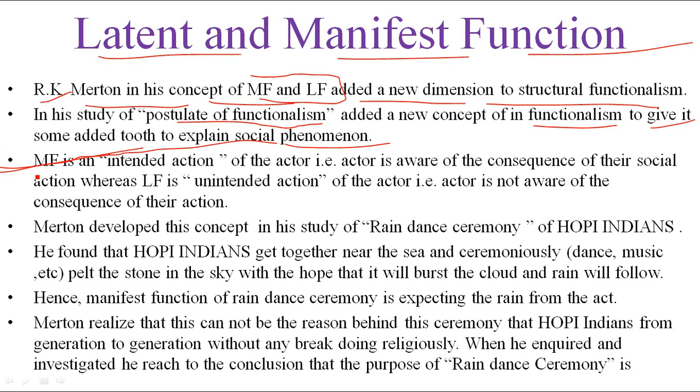Manifest function, that is MF, is an intended action of the actor, that is, the actor is aware of the consequences of their social action, whereas latent function, as in science we have the latent heat, is an unintended action from the perspective of the society or the actor, that is, the actor is not aware of the consequences of their actions.